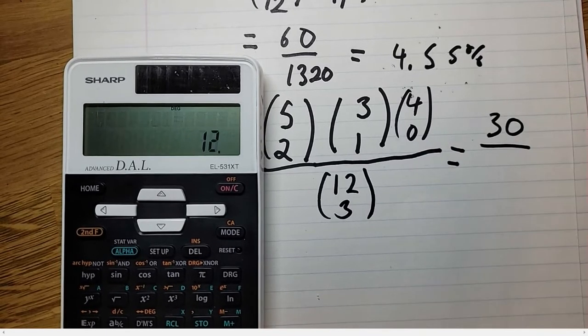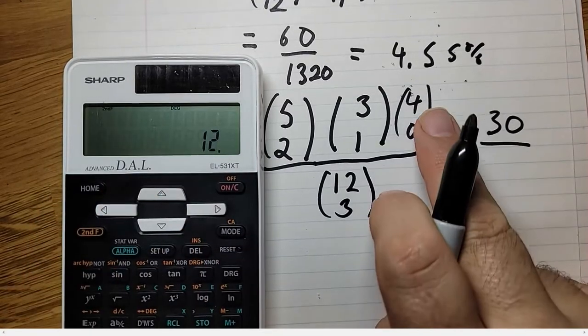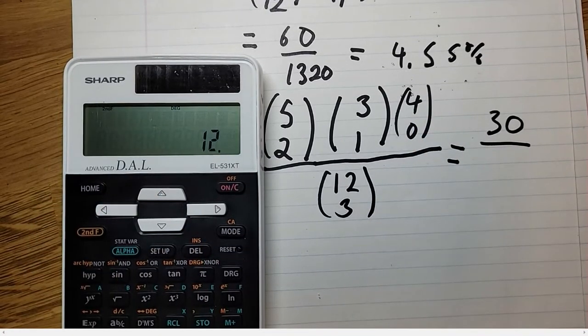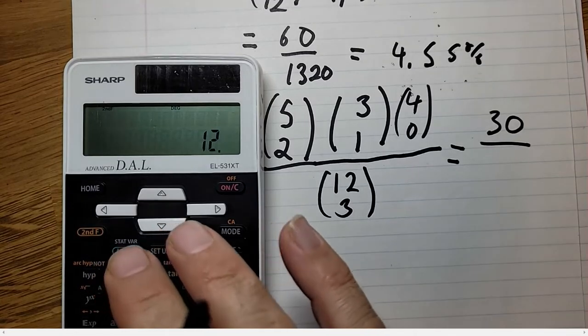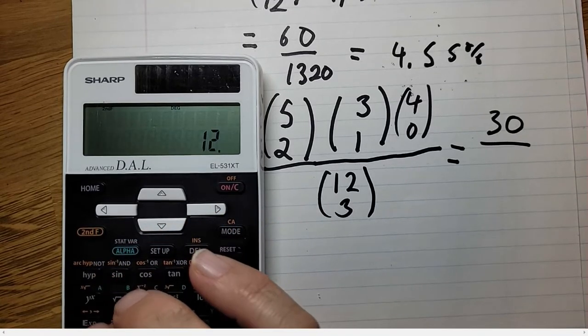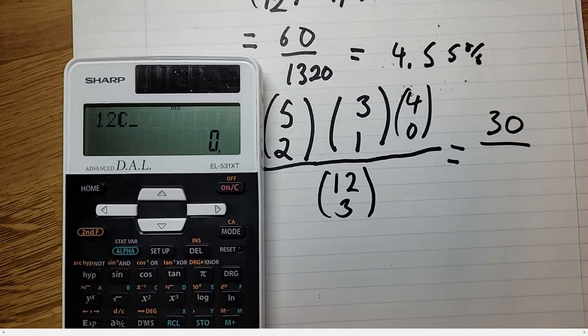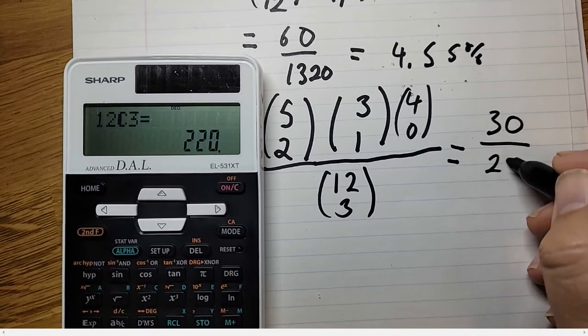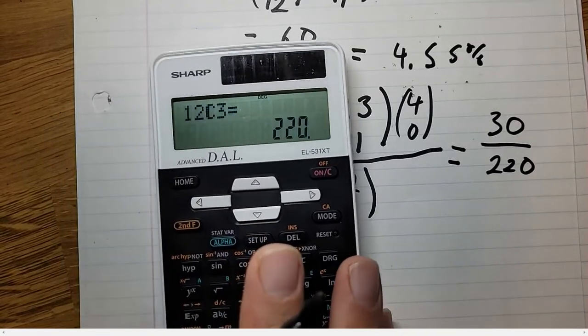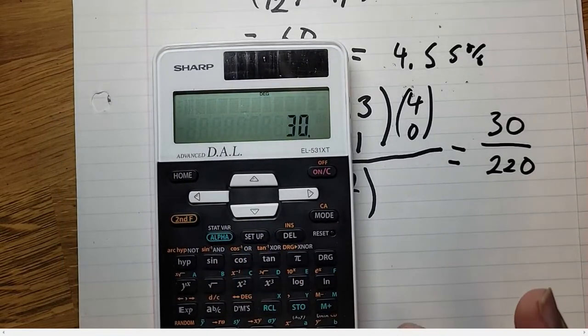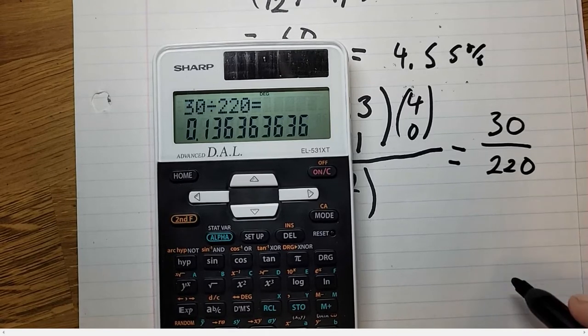And 12 choose 3 is 220. So 30 over 220. Let's see what that is. 30 divided by 220 is 13.64%.